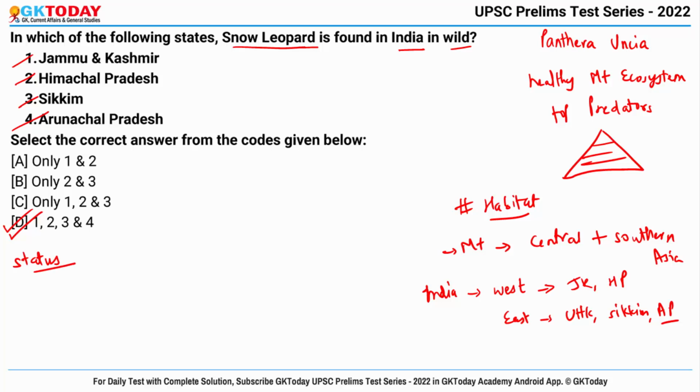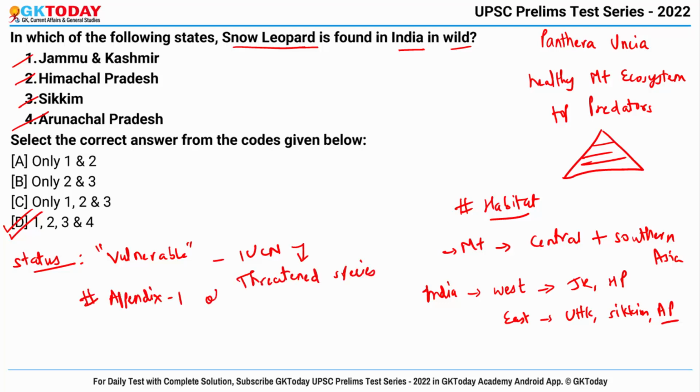Now talking about the status of snow leopard, it is listed as vulnerable in the IUCN World Conservation Union's Red List of Threatened Species. Also, it is added in Appendix 1 of CITES, the Convention on International Trade in Endangered Species. Also, it is present in Schedule 1 of the Indian Wildlife Protection Act 1972. Also listed in CMS, that is Convention on Migratory Species, that affords the highest conservation status to the species. So this was the status of snow leopard at the international level.